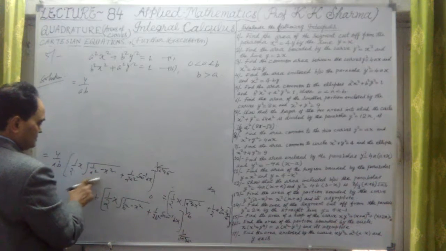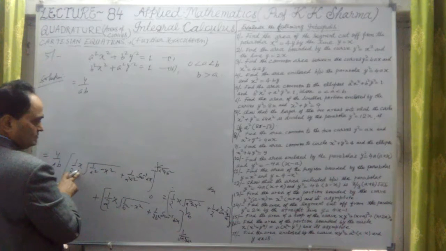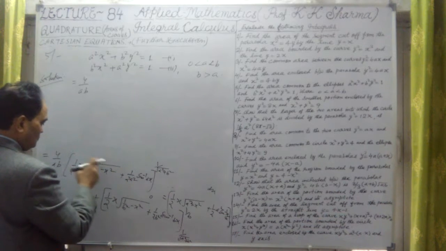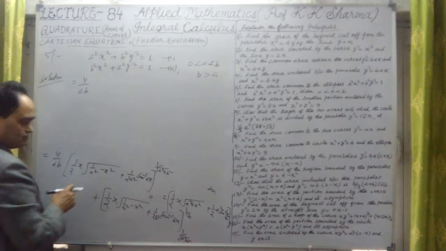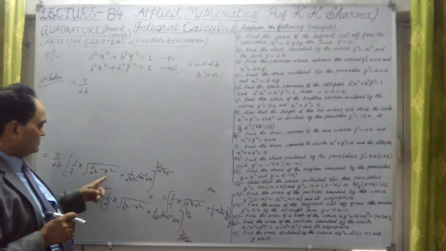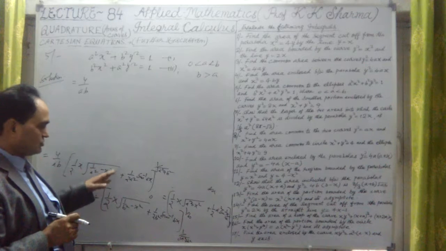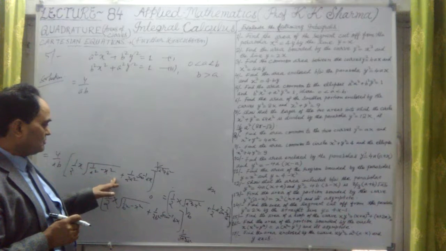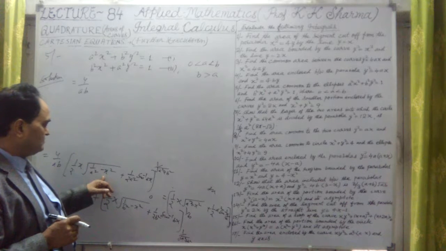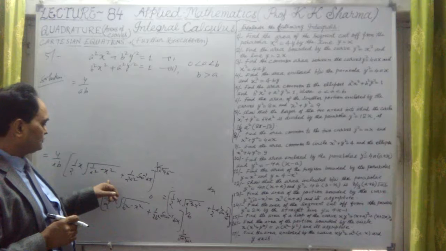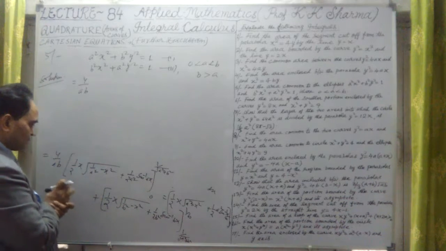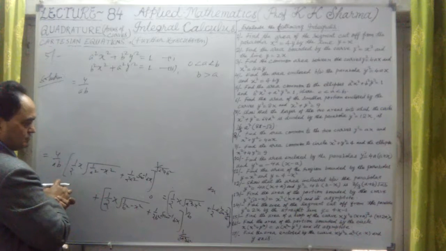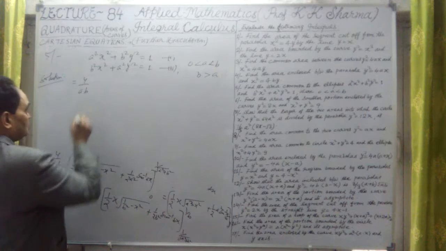Okay, so this first one is x. In place of x, we will substitute this. So 1 upon 2 under root a square plus x square will come out, and in the bracket under the square root we will have, in place of x, 1 upon under root a square plus b square. It will come out as a square. LCM will be a square into a square plus b square. Okay, that can be calculated again. So in place of x, let me solve them.